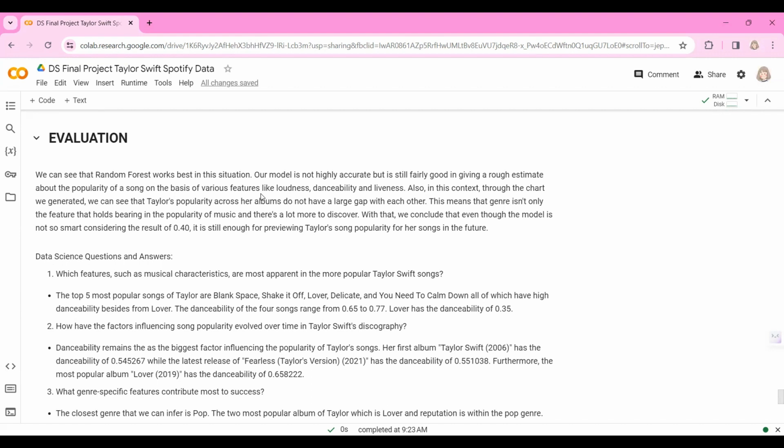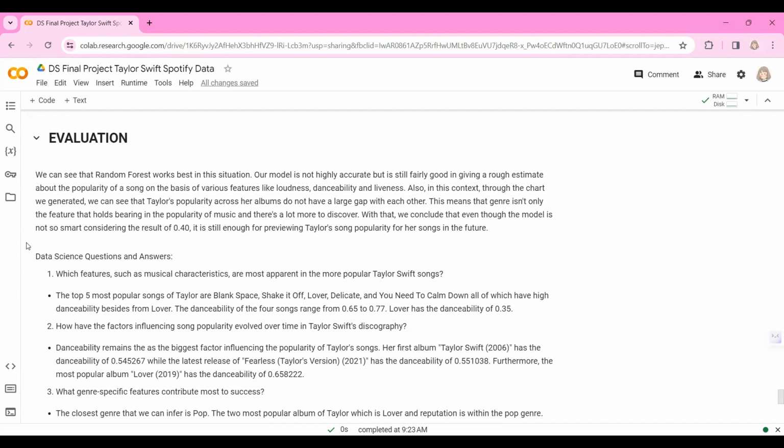Also, in this context, through the chart we generated, we can see that Taylor's popularity across her albums does not have a large gap with each other. This means that genre isn't the only feature that holds bearing in the popularity of music, and there's a lot more to discover. Let us take note also that, as said earlier, only the loudness, danceability, and liveliness were the features that we fed into our machine learning models.